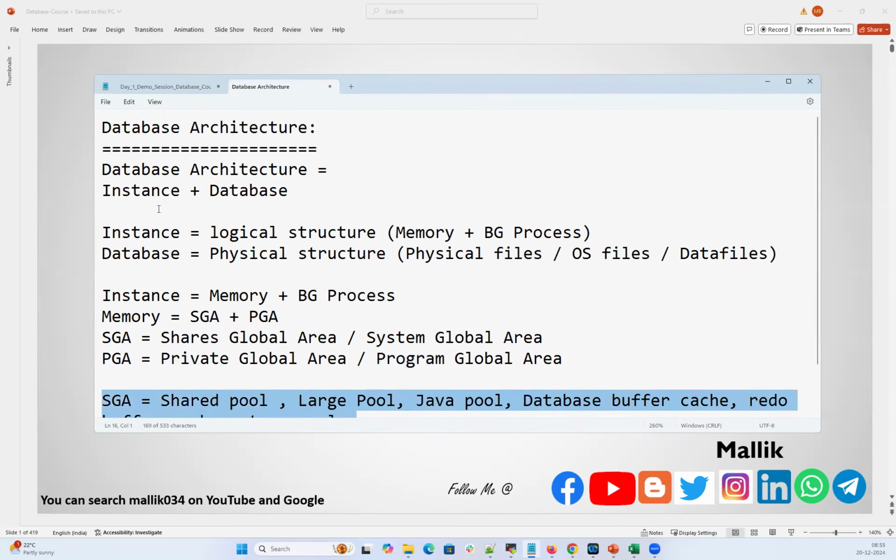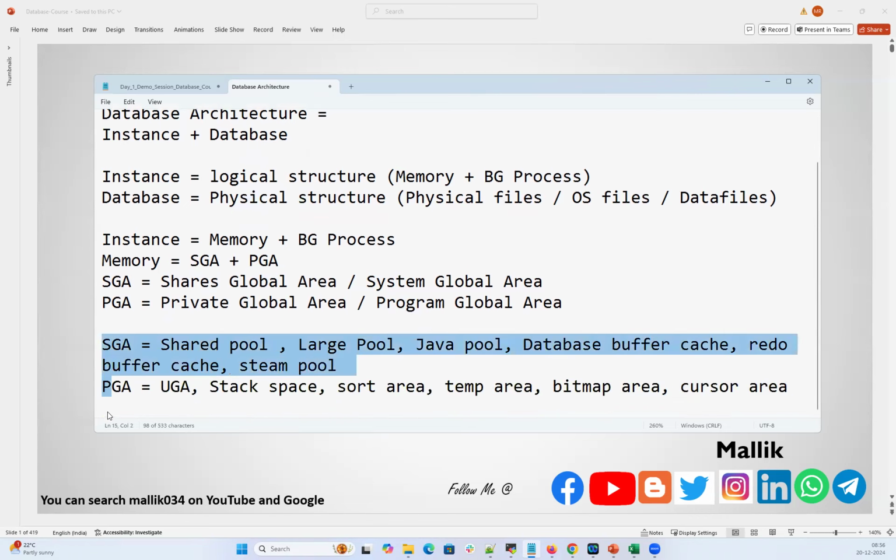Remember, I'll repeat one more time. The moment they ask what is a database instance, what is database architecture, or can you brief me about database architecture, we have to start with the instance and database. Instance is the logical structure and database is the physical structure. Instance is a logical structure made up of memory and background processes. That memory is again made up of SGA and PGA, and those are made up of many sub memory components.